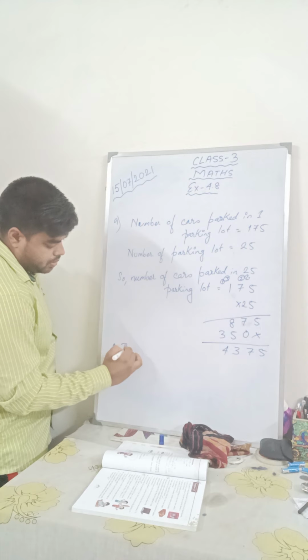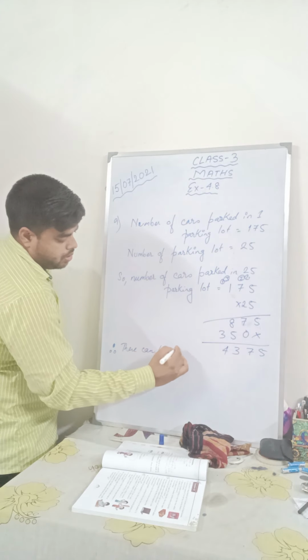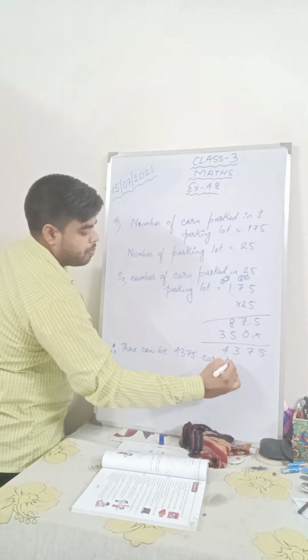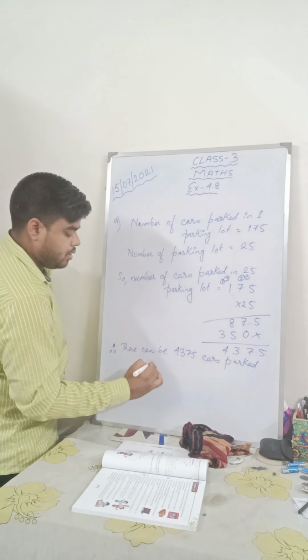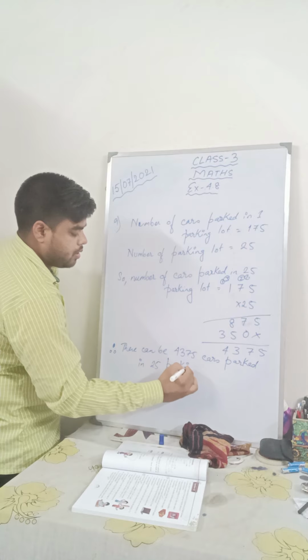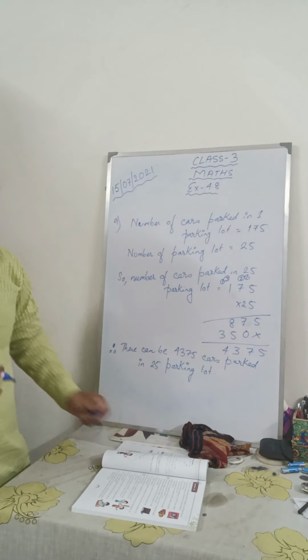Therefore there can be 4375 cars parked in 25 parking lots. Please copy this down, children.